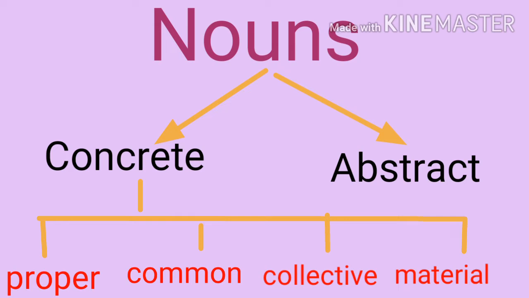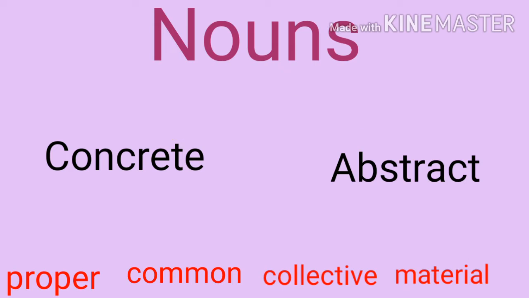An abstract noun is uncountable. They are the opposite of concrete nouns. They can only be thought of or felt. They cannot be seen or touched. Concrete nouns are of four types: proper noun, common noun, collective noun, and material noun. Let's see all these types of nouns in detail.